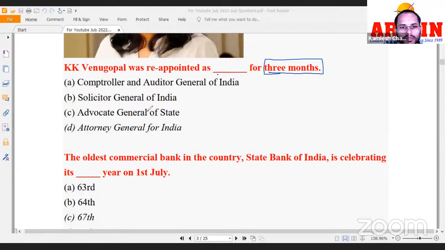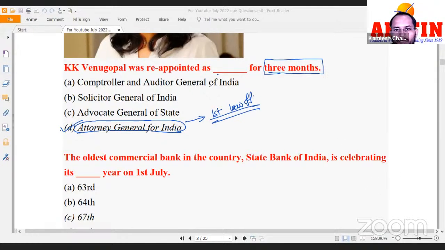All right, so the question is what post KK Venugopal holds. He is the attorney general of India, KK Venugopal. If you talk about the attorney general of India, what are the basics? He is the first law officer of India. Correct, he is the first law officer of India.